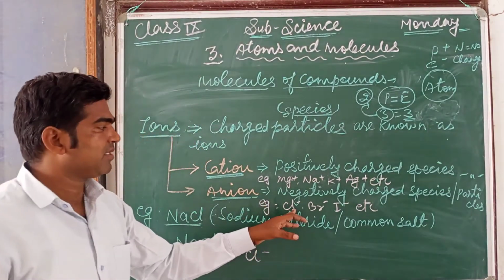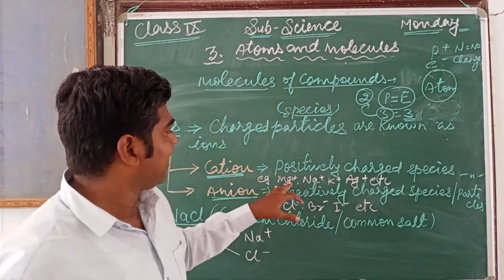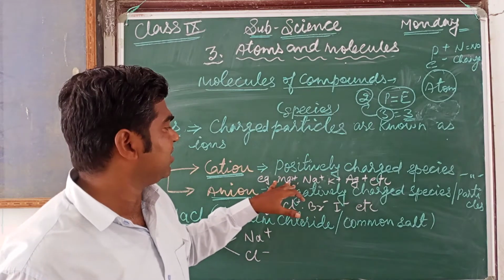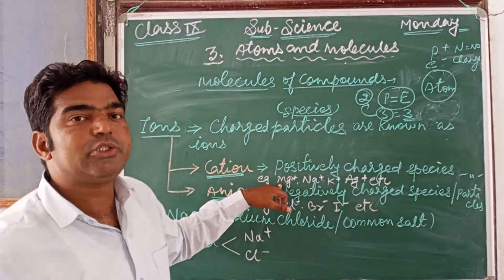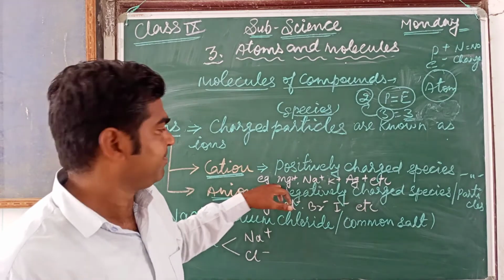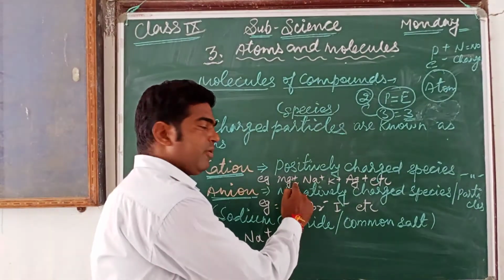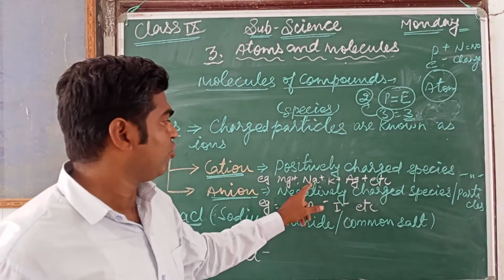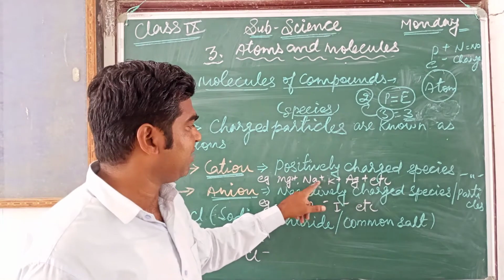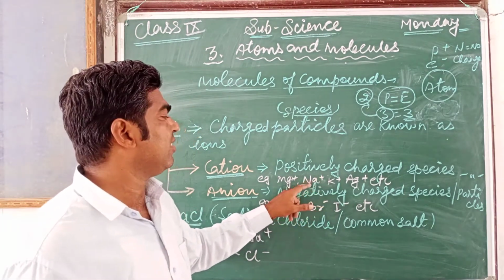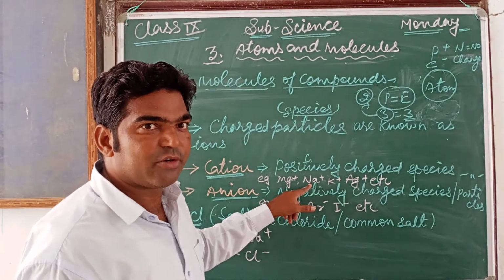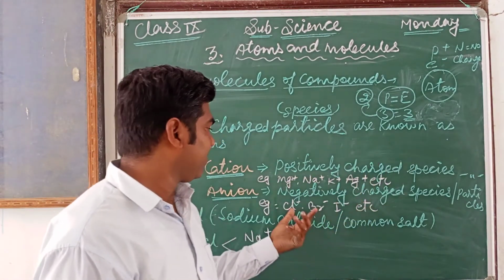For example, some examples of cations: Mg2+, because it donates 2 electrons. Why is it 2? Because it donates 2 electrons. Sodium is plus 1, because it loses 1 electron, or donates 1 electron.